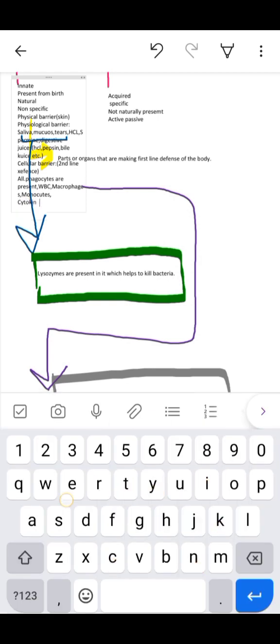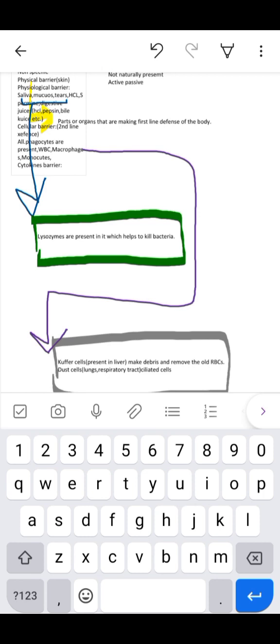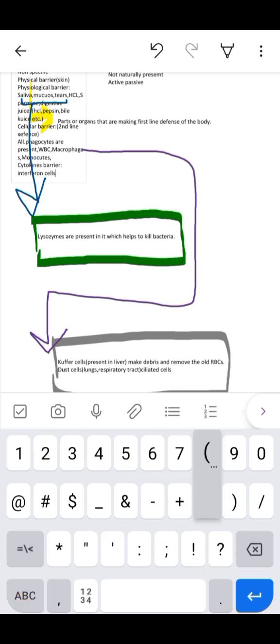Then the fourth one is the cytokine barrier, which consists of interferon. Interferons are proteins that protect the surrounding cells, and they are produced by the infected cell by the virus.